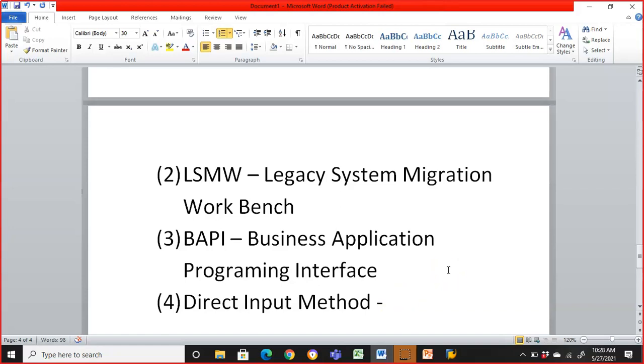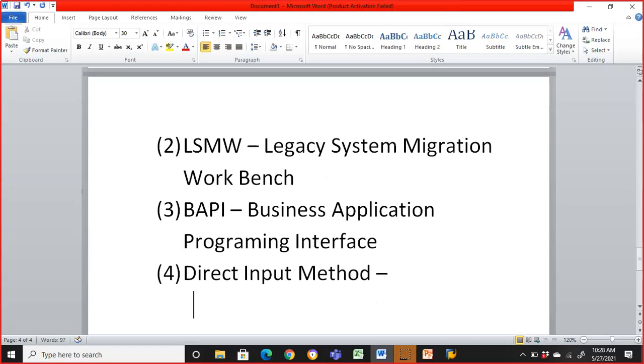So we have this direct input method. It is something where you just have to give the program name, guys, and there will always be a standard program. See, MK01 is a standard transaction. It is not something which we created. In module pool programming, you created your own transaction codes and everything on your own, so those are user defined screens, and for that you have to write the conversion concept.